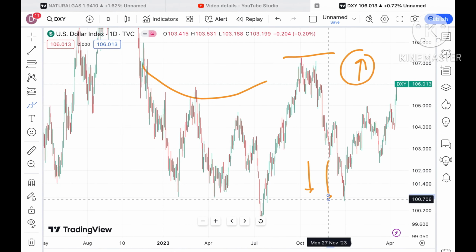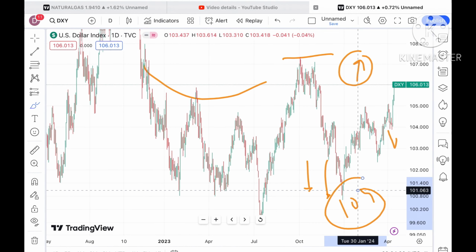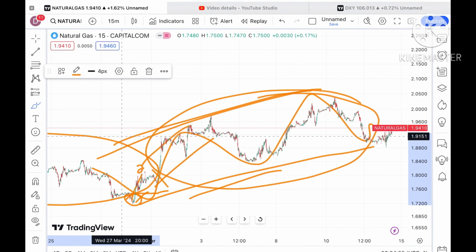So we can see the natural gas price can come down, because as of now it is inversely related. And till the time the dollar index is not going below a level of around 104, we will not see a fall in the price of the dollar index. If the dollar index started falling, then we can see the natural gas price can go further upside.